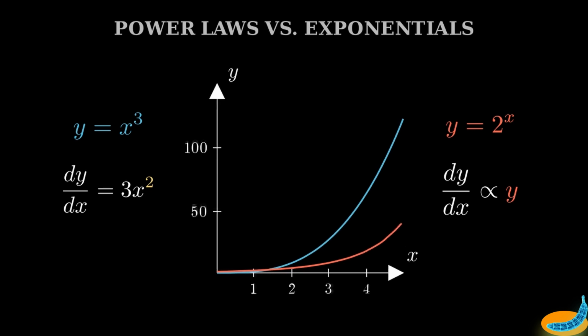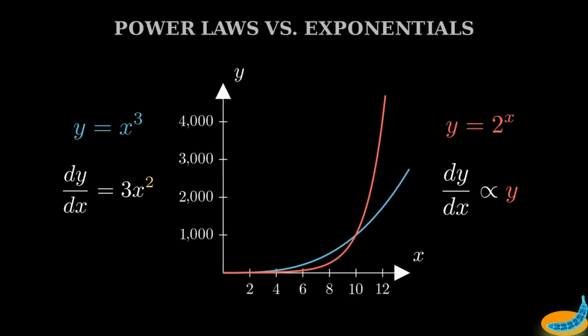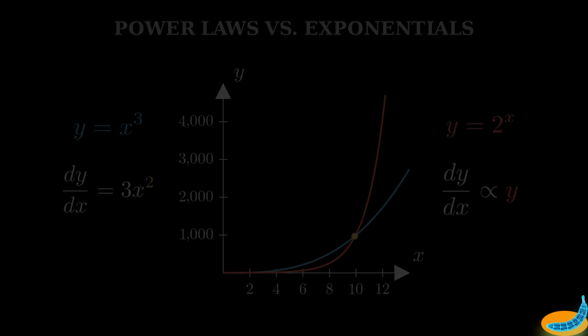But exponential growth has a secret weapon: patience. Because it is constantly multiplying its current size, it doesn't just grow, its rate of growth grows. Look further into the future and the power law is left in the dust forever. As x approaches infinity, an unbounded self-replicating engine will always dominate any polynomial power law. In other words, a system constrained by its own structural geometry will always eventually be overtaken by a system that self-replicates. So we know exponential growth will always win the race.